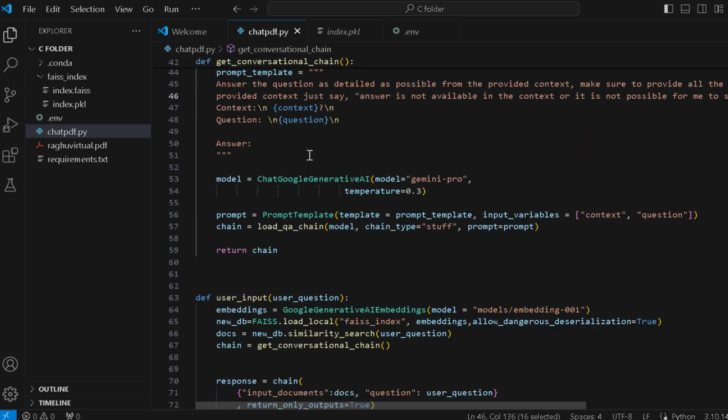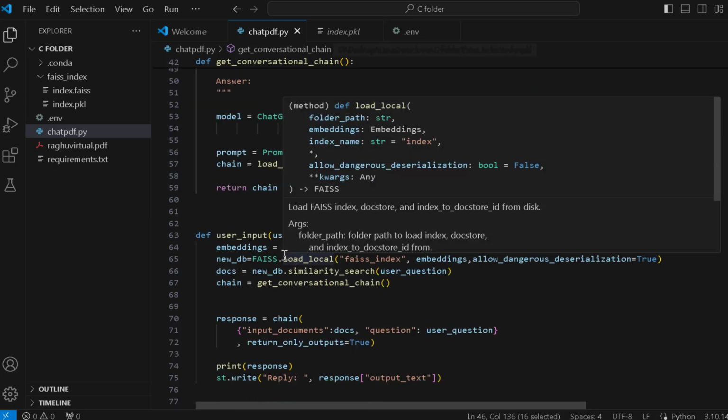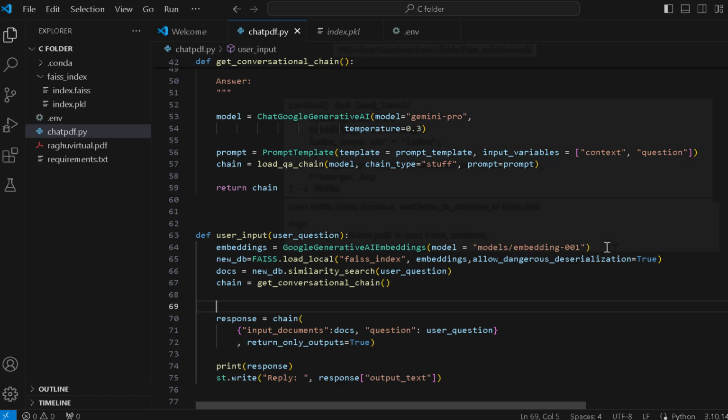Now after that we have user input handling. What does the user input handling do? It processes the user input into embeddings, and this one is stored into the vector database, which is FAISS.